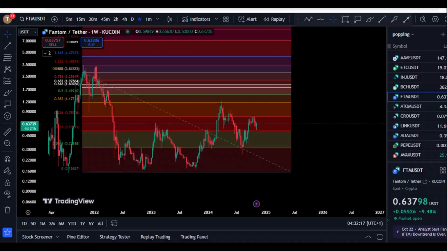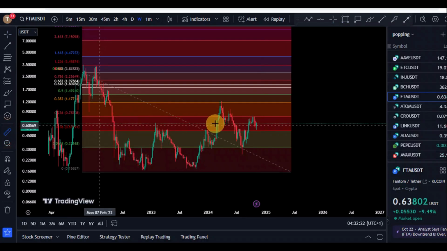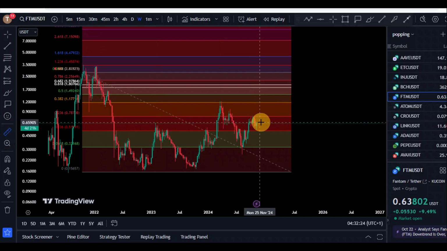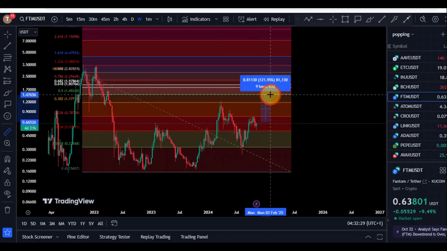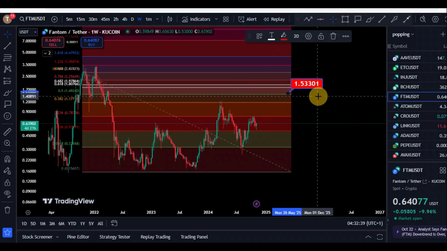And if that happens right here, then for Phantom or for FTM, we should be expecting FTM to go above its previous highs, right? So we should be expecting at minimum a 100% pump right here for Phantom towards, let's see, towards the $1.5 level. So we could see another push of about 100% towards that $1.5 level right here for Phantom. So let's see how that plays out.